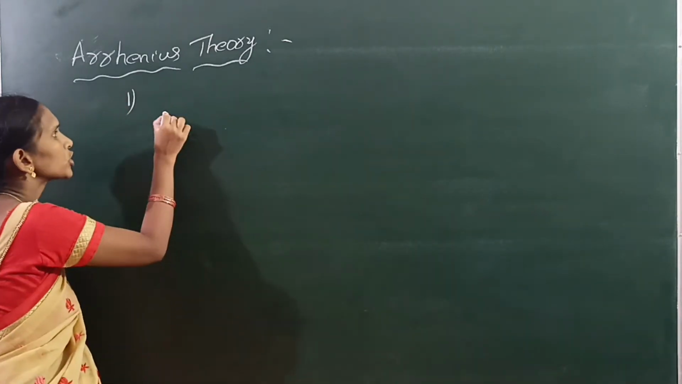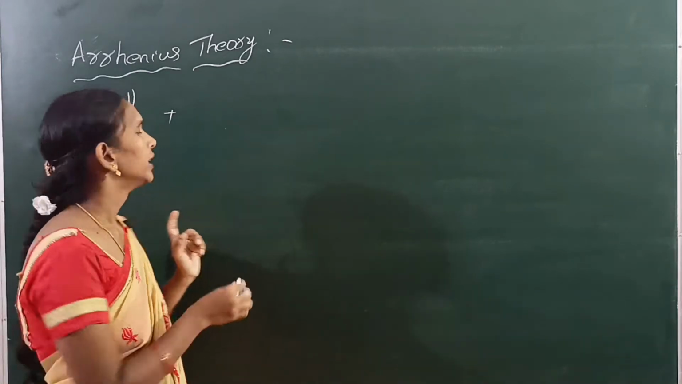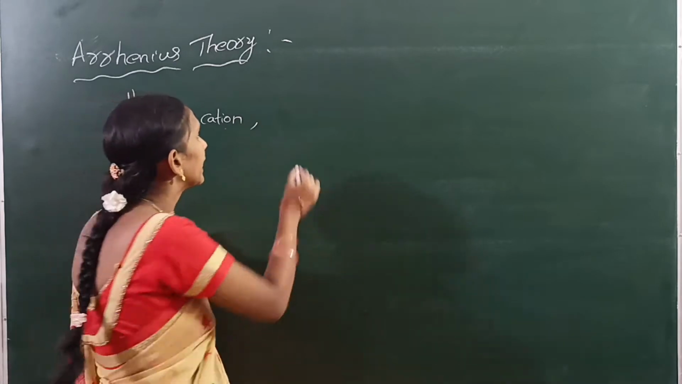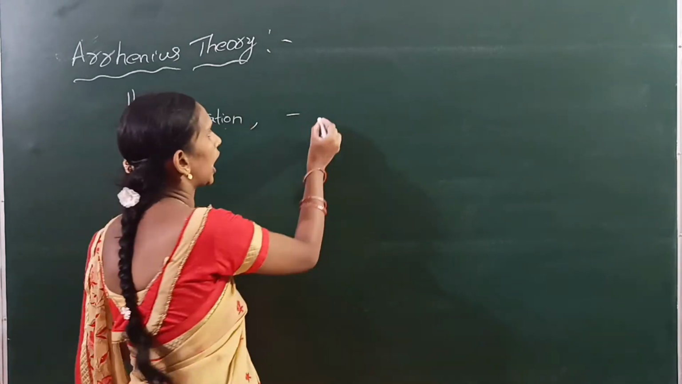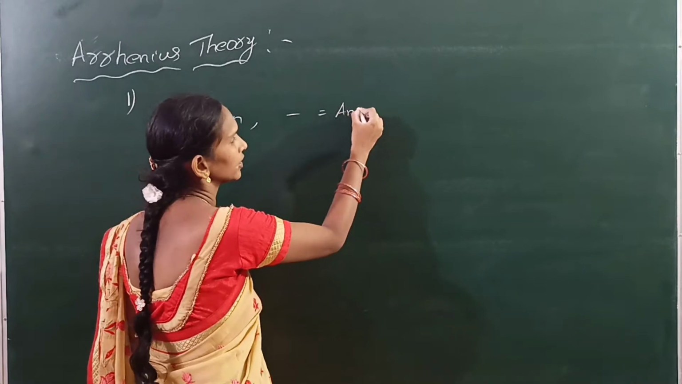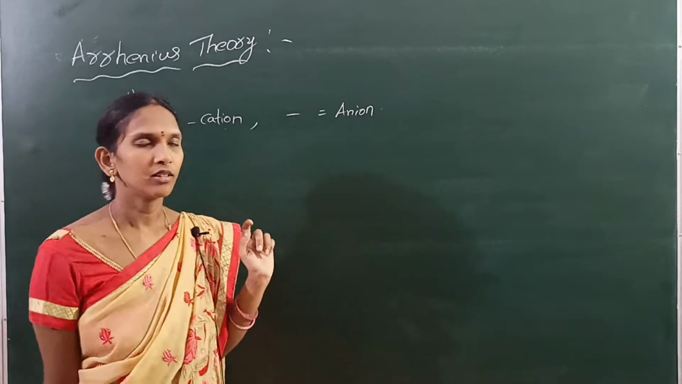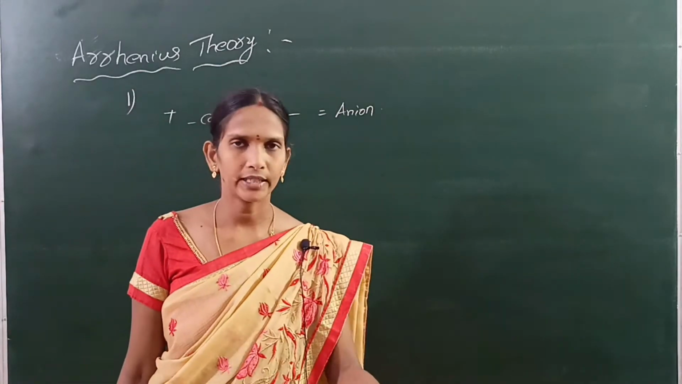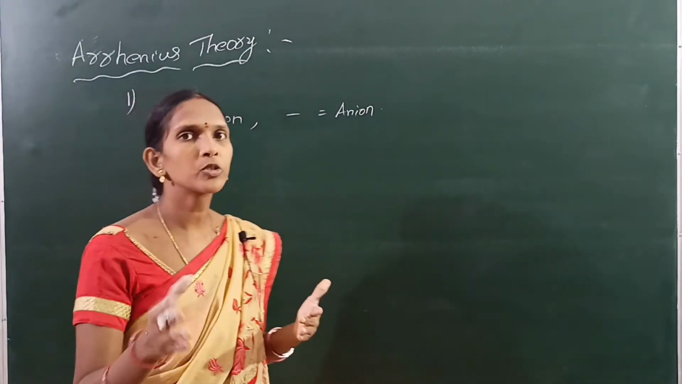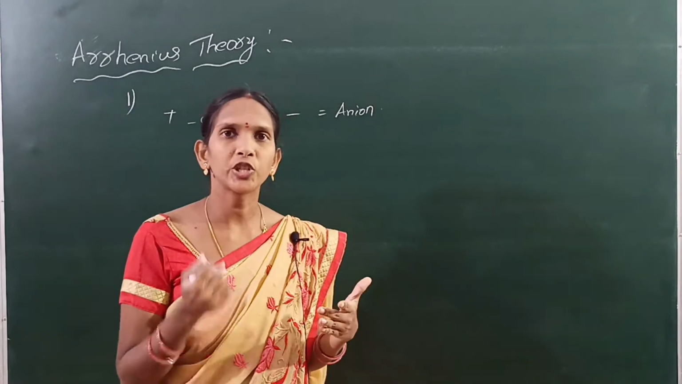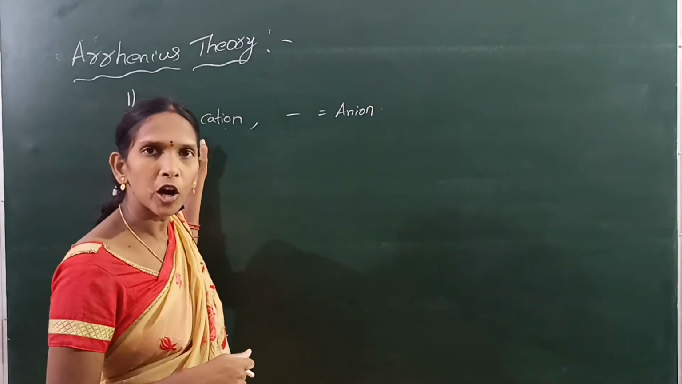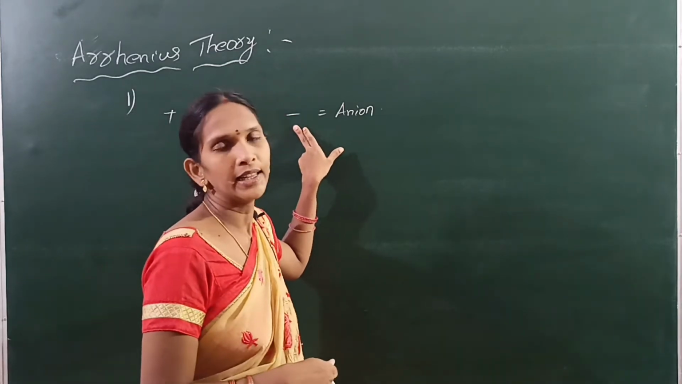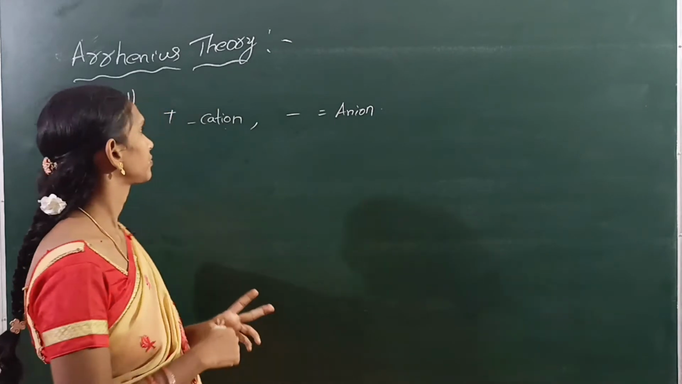The positive charged ion is called cation. The negative charged ion is called what? Anion. So the first postulate is: when the electrolyte is dissolved in water, it forms two types of charged particles. The positive charged particle is called cation, and the negative charged particle is called anion.